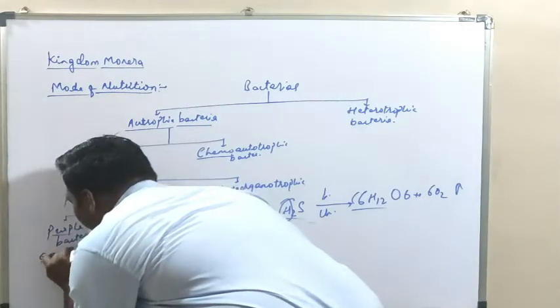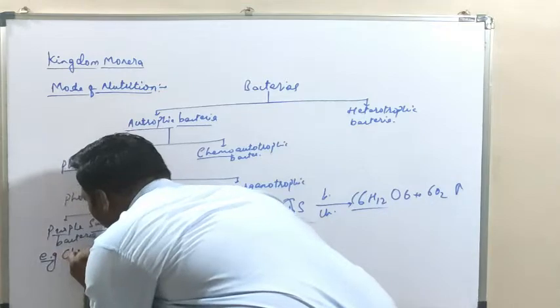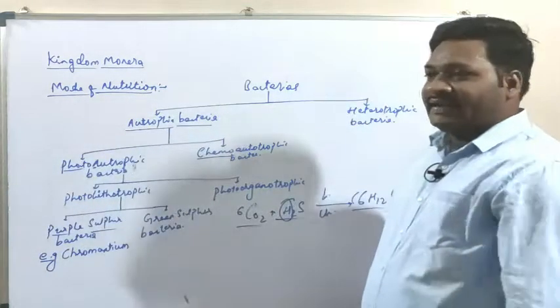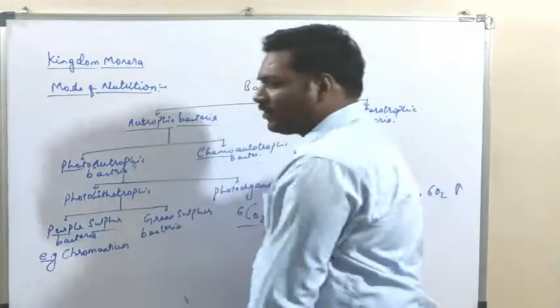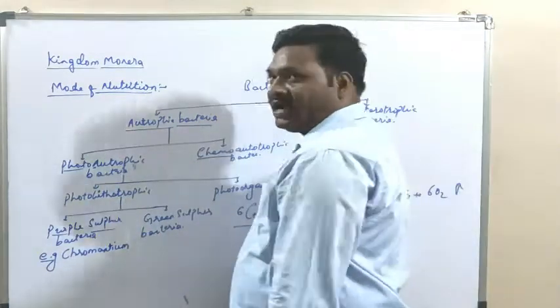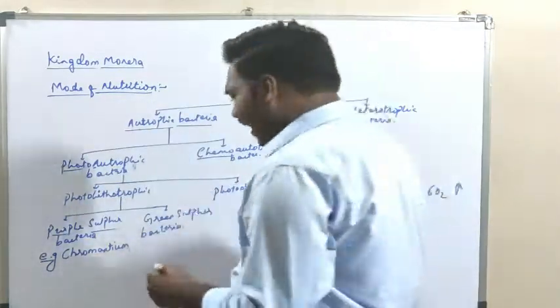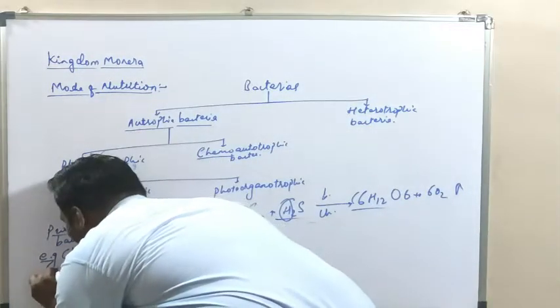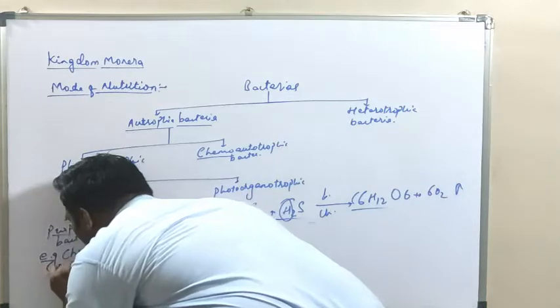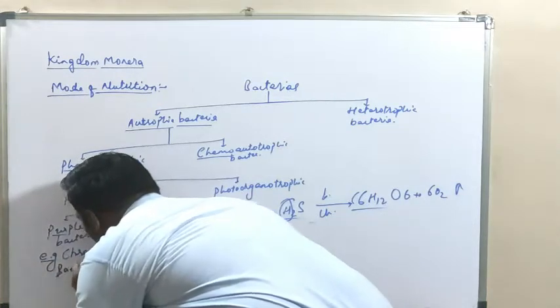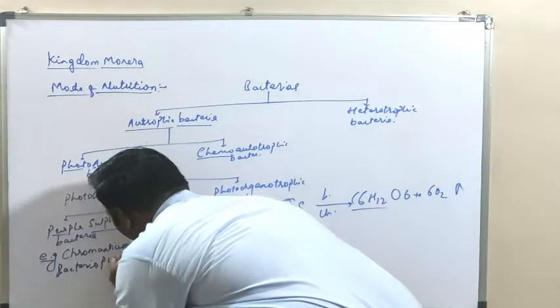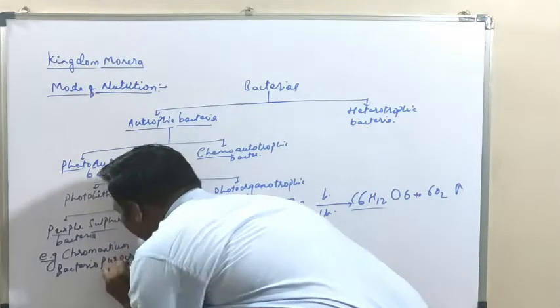Chromatium. The bacteria under purple sulfur bacteria is Chromatium. And what type of photosynthetic pigment does it have? It has bacteriopurpurin.